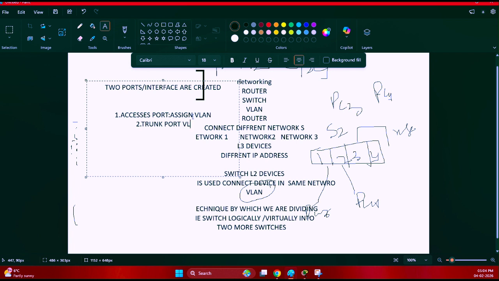The trunk port is VLAN free, that is, we are not going to assign any VLAN to the trunk port. But if you have two VLANs in a switch, the trunk port can allow both VLANs through that port. By default, if you have 3 or 4 VLANs in a switch, the trunk port can allow all the VLANs through it. So there are two types of ports: the access port and the trunk port.